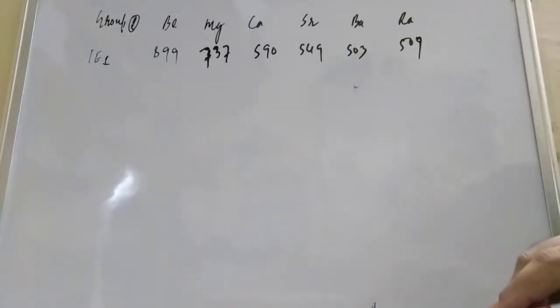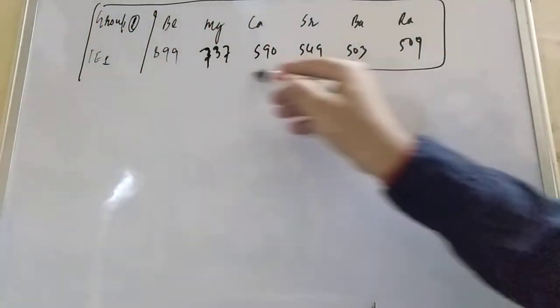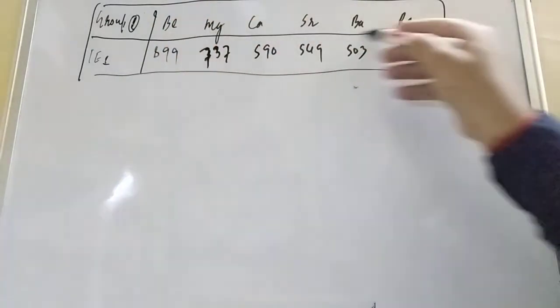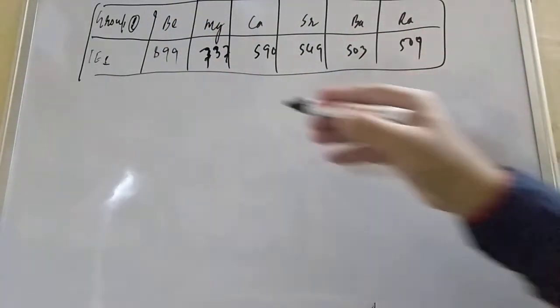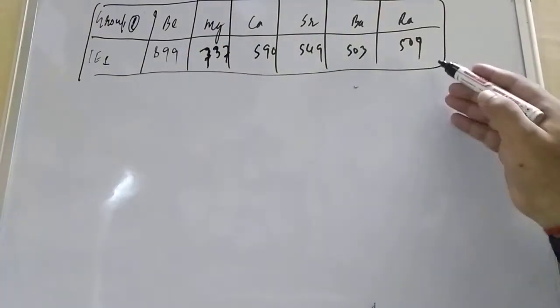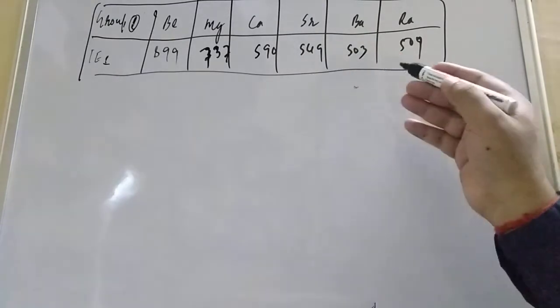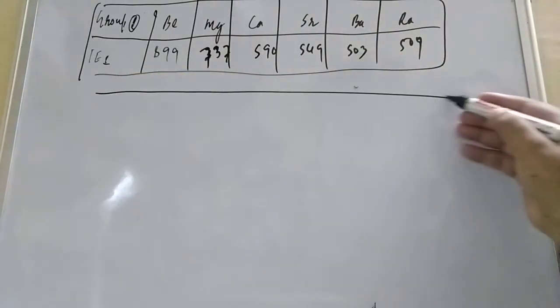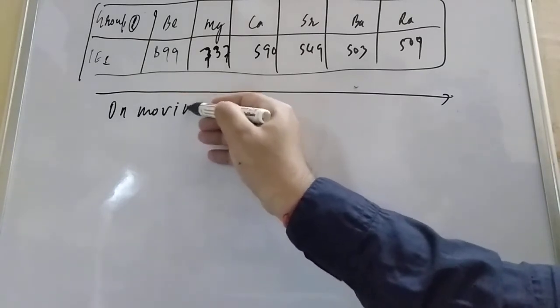Radium is a radioactive element, and we will not consider it in your study. But here you see, when you are moving down the group, ionization enthalpy is decreasing: 899, 737, 590, 549.